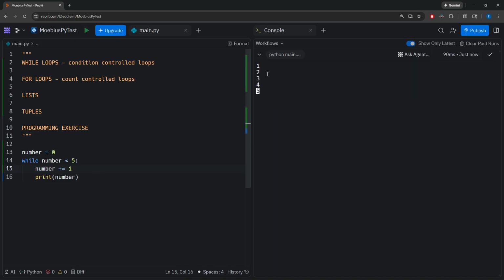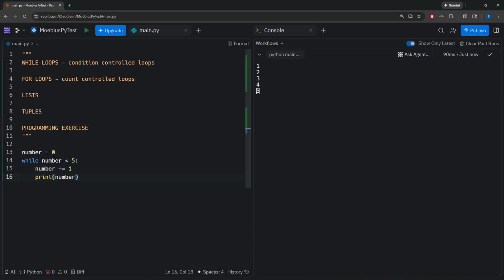And you can see here, we see 1, 2, 3, 4, and 5. So number is 0, number is less than 5. That is true. Jump into the body, add 1 to number, print number, so 1 gets printed. We've reached the bottom of the loop, come back up to the top. 1 is still less than 5. Jump into the body, add 1 more, the number becomes 2, print the number, and 2 gets printed.